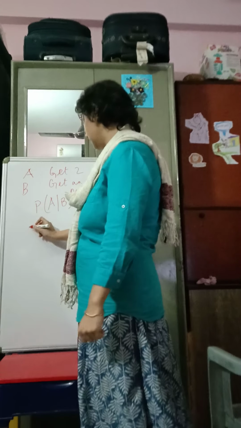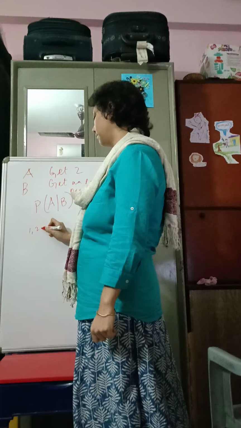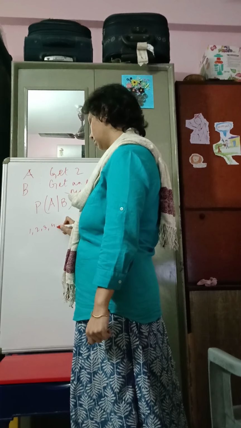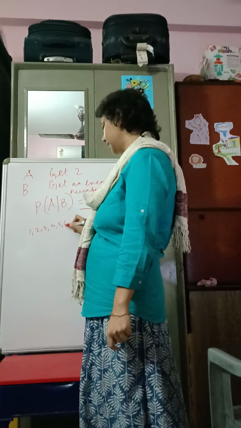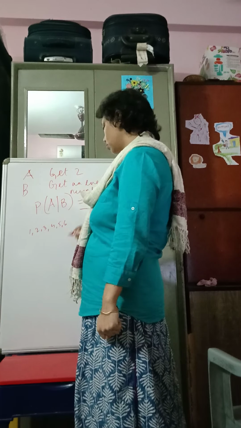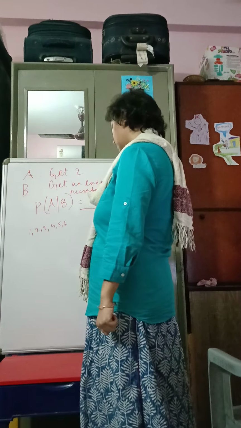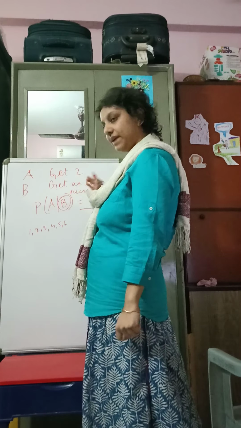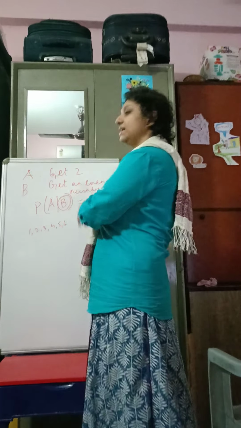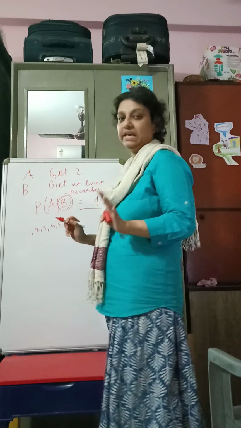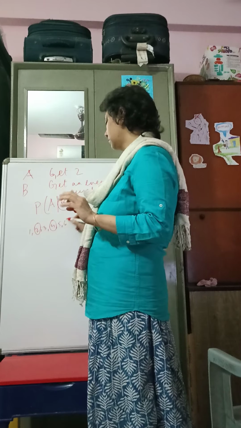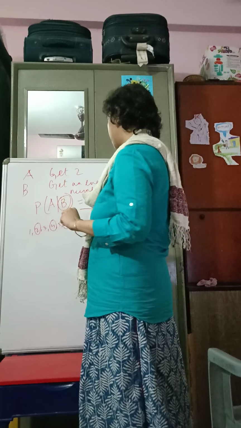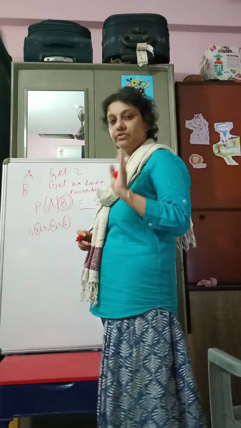What happens here is, given that you get an even number, the total number of events are 1, 2, 3. The total number of outcomes possible are 1, 2, 3, 4, 5 and 6. So you get a 2, that's 1. But you already know this is conditional on B, that you have got an even number. So then the total number of possible cases is 3 now.